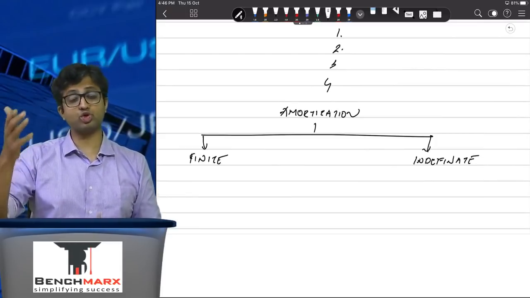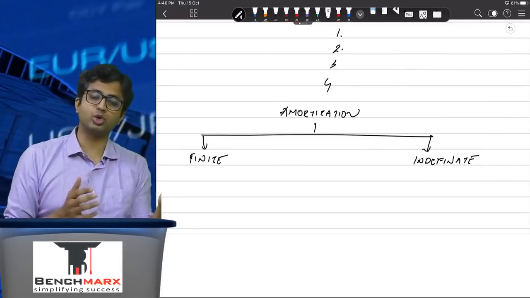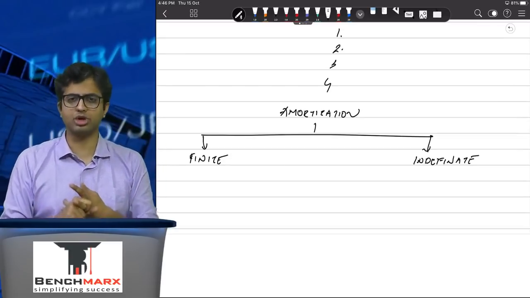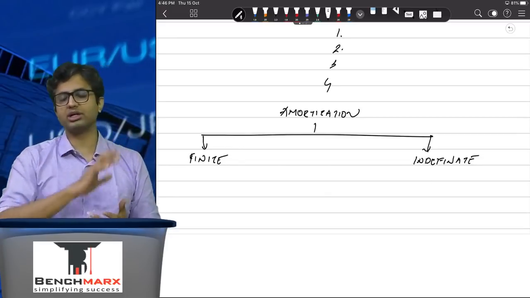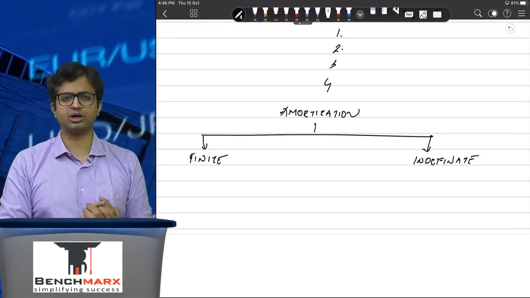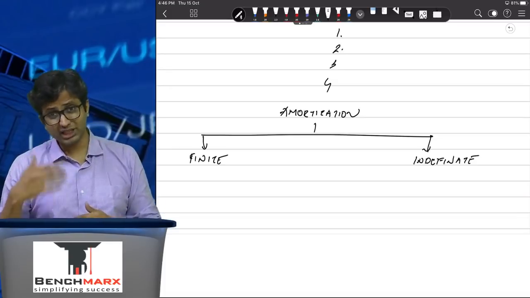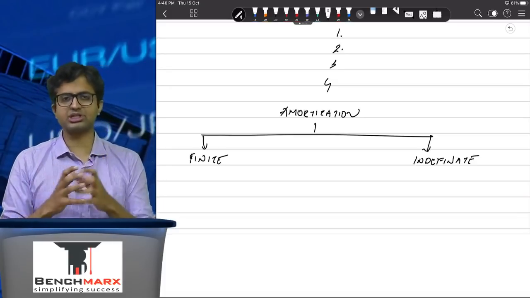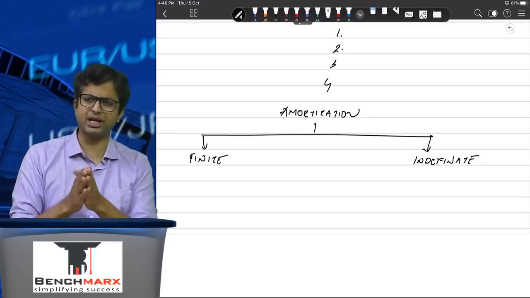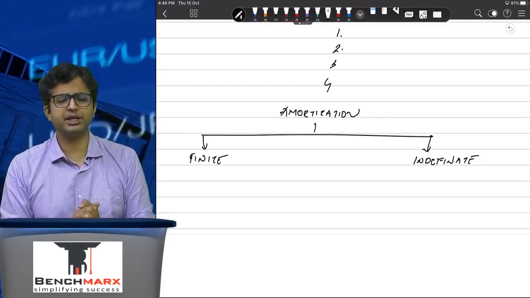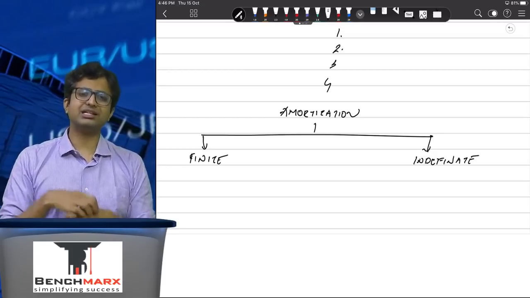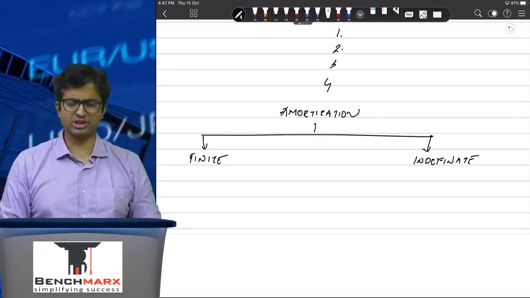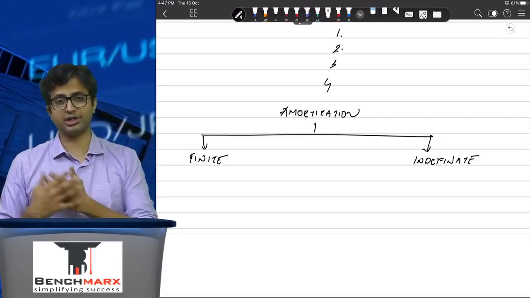At what value should you recognize the intangible assets? At initial recognition, you should recognize it at cost, which will include the purchase price, the non-refundable, non-creditable taxes, and the directly attributable expenses incurred to get the asset in the ready-to-use condition. Subsequent to that, only those expenses which can increase the life or efficiency beyond the originally assessed will be capitalized. Other expenses will be taken to the P&L. In each year, you will amortize, as we have just discussed. So these are your basic principles about intangibles.